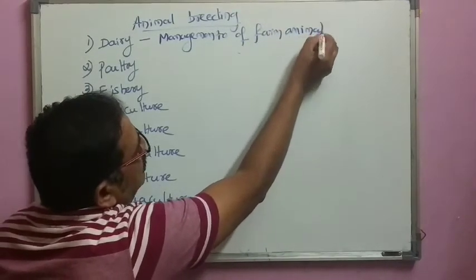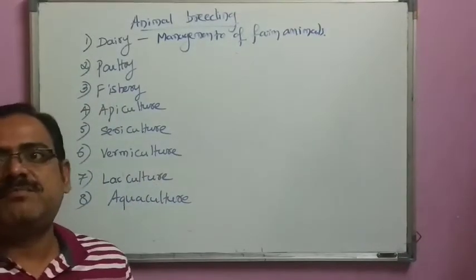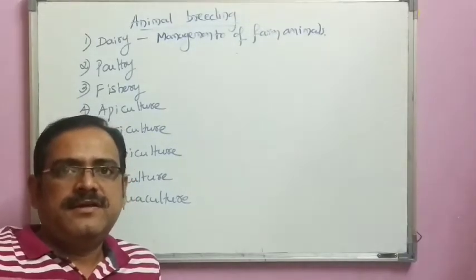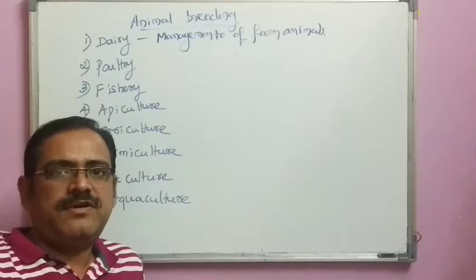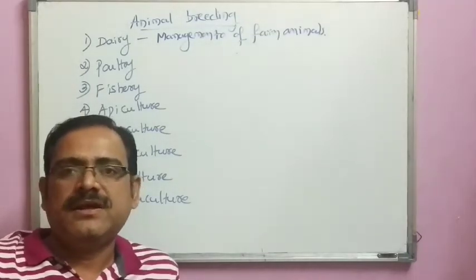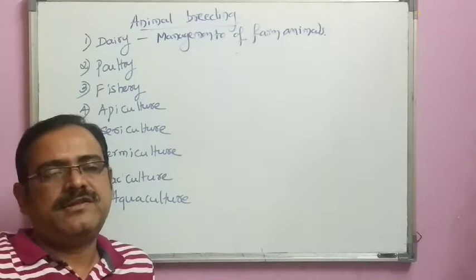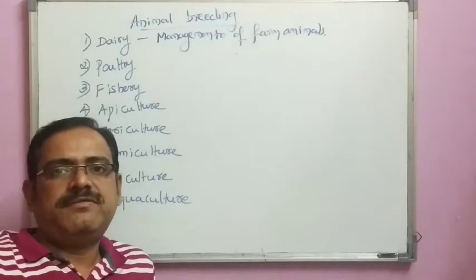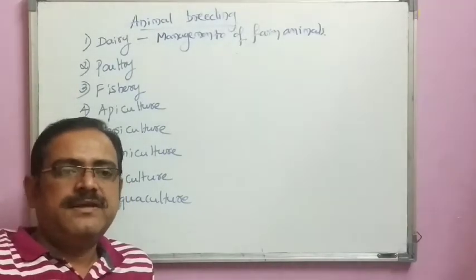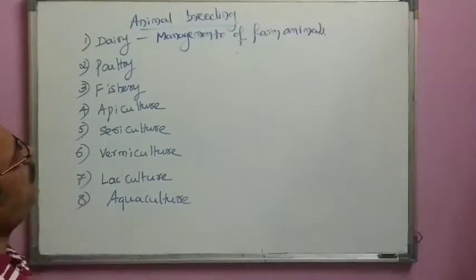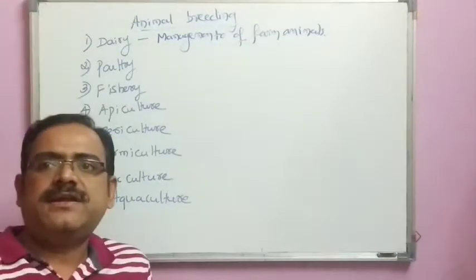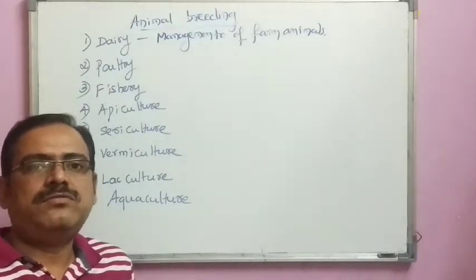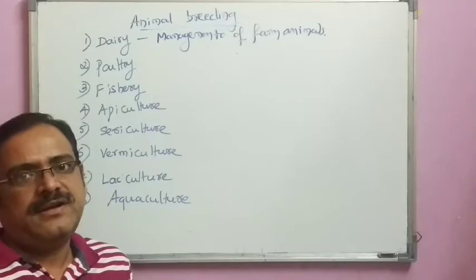Thus mainly the sheep, goat, cow, and a variety of animals that can be used for their byproducts such as milk, or they may even be used for their leather as well as the meat, and even for their other byproducts. So mainly domesticating and managing the sheep, goat, cow, buffaloes, all come under dairy.